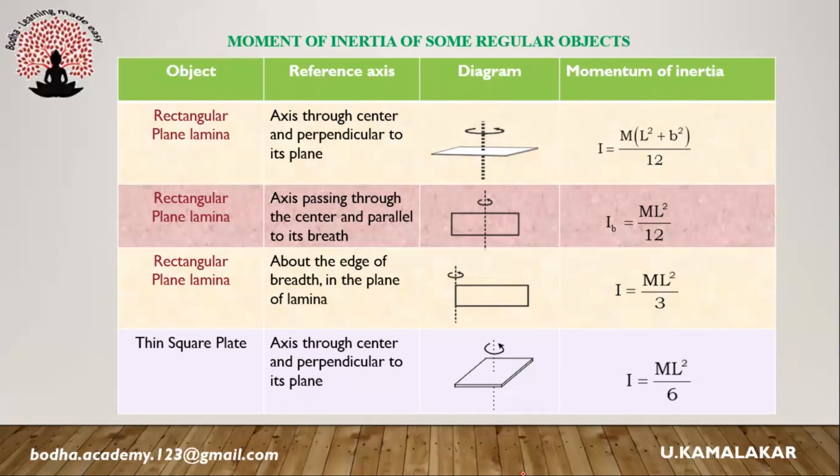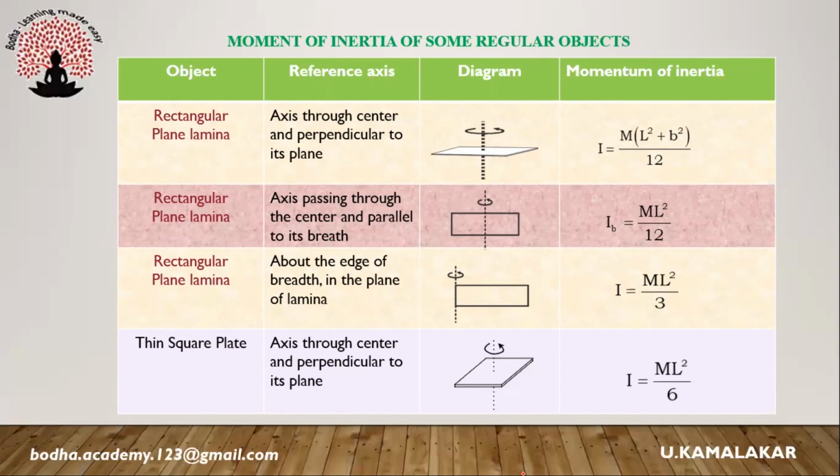For a rectangular plane lamina rotating about an axis passing through center and parallel to its breadth, I = ml²/12. For a rectangular plane lamina rotating about an edge of breadth in the plane of the lamina, I = ml²/3.